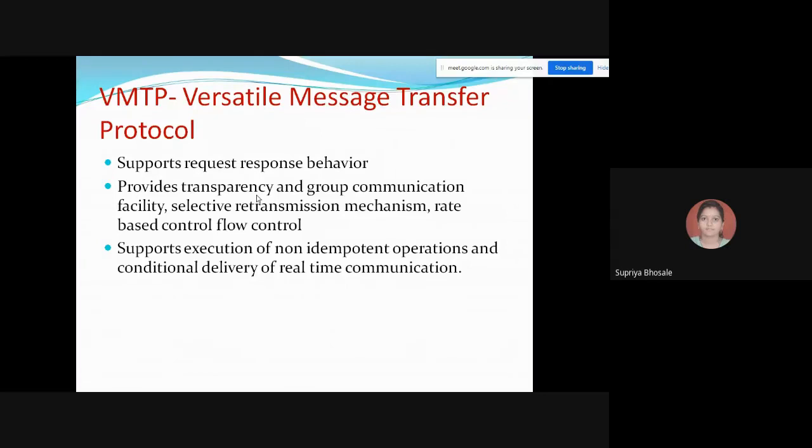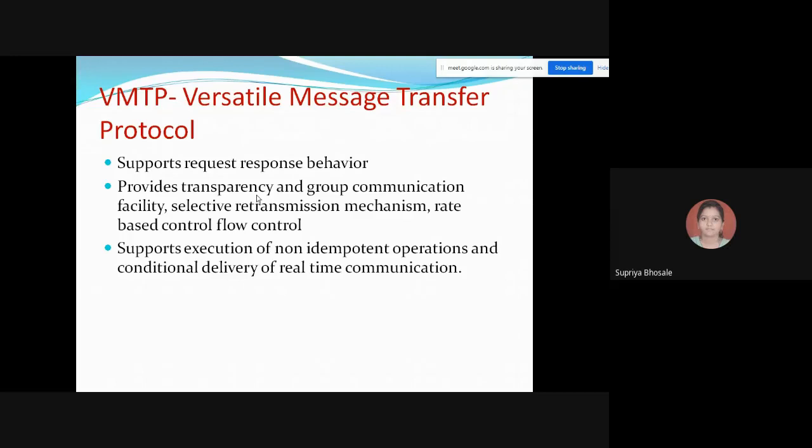In this, you have the first protocol, that is VMTP, that is Versatile Message Transfer Protocol. This is a transparent protocol, specially designed for distributed operating system and has been used in V System.